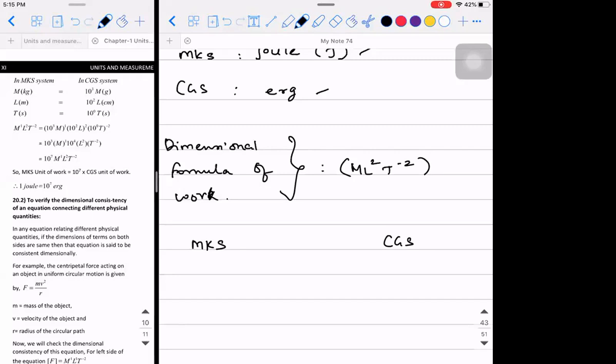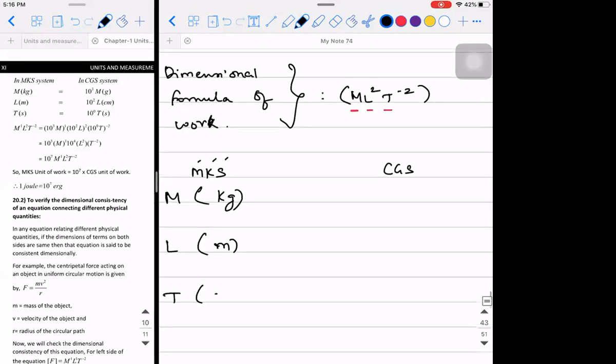So here, in MKS system, mass is measured in kilogram. So what are all the physical quantities on which work is dependent? Mass, length, and time. Right. In MKS system, mass is measured in kilogram, length is measured in meter, and time is measured in second.